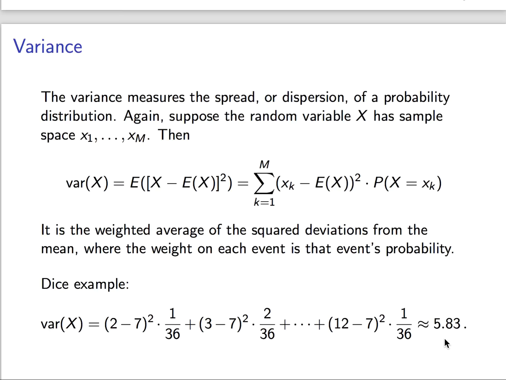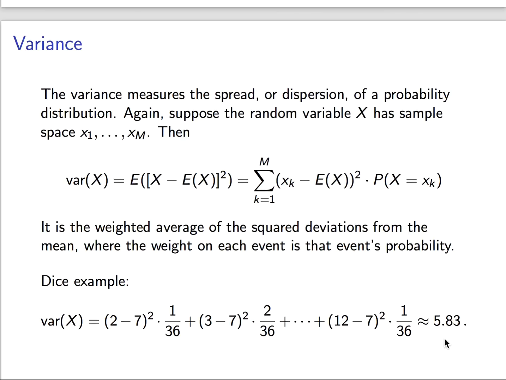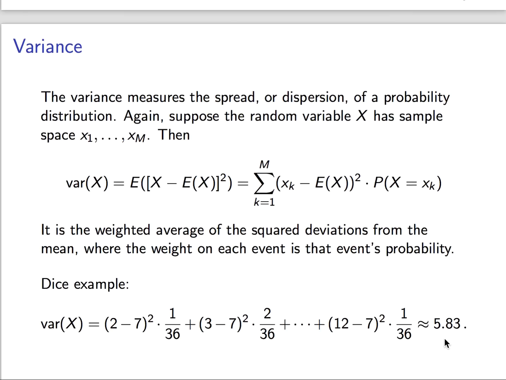So to sum up, simple ideas. There's the idea of a random variable, anything we're not sure about. There's the idea of a probability distribution, which lists the possible events for the random variable together with the probabilities. And then there's the idea of expected value and variance. Those are examples of a more general idea called moments of a probability distribution, which are more general descriptions of the shape of that distribution. The mean is the center, the variance is the spread. And when we get into talking about correlated random variables, we'll learn about other interesting types of moments as well.